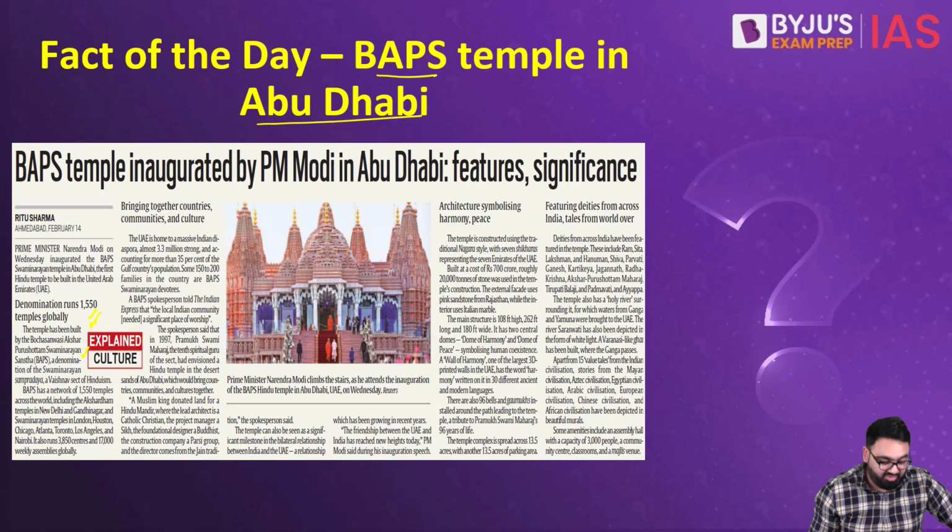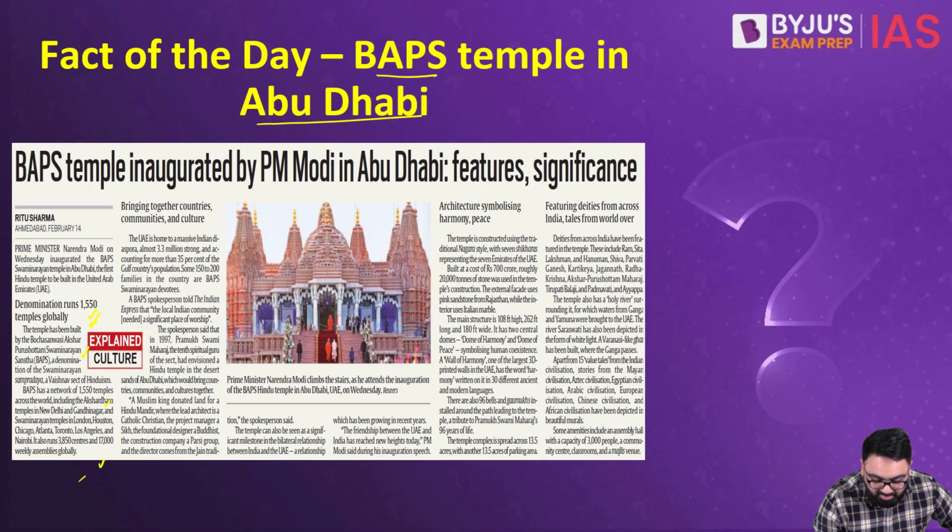There was similar kind of a temple in Gujarat as well, that is in Gandhinagar. Then there are temples at places like London, Houston, Atlanta, etc. Now this temple that has been constructed in Abu Dhabi, it's the first temple of its kind because it's the first temple in the Middle East. Now it's extremely significant. Abu Dhabi, an Islamic country, allowing a huge temple to be built, which also indicates the growing closeness between India and Abu Dhabi.